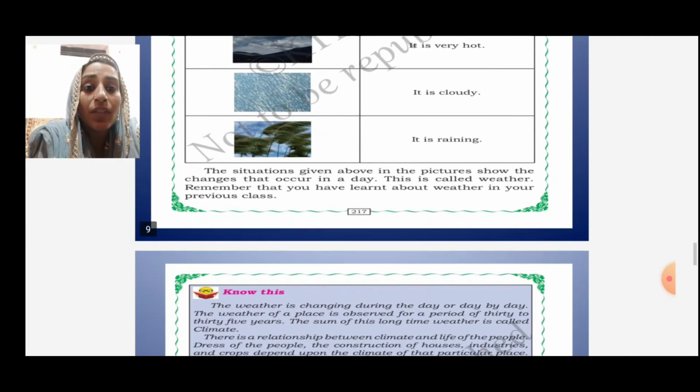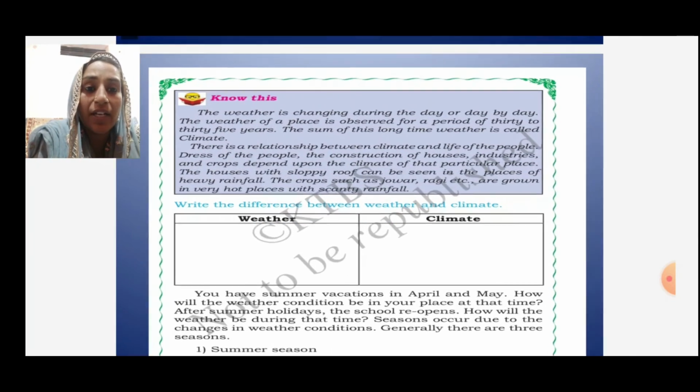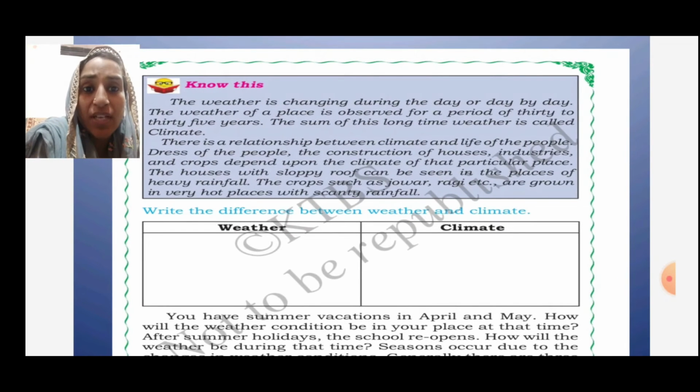Okay, let's go. That is, here the one thing is given. Know this, the weather is changing during the day or day by day. The weather of the place is observed for the period of 30 to 35 years. The sum of this long time weather is called as climate. There is a relationship between climate and the life of the people. Dress of the people and the construction of house, industries, crops depend upon the climate of the particular places.